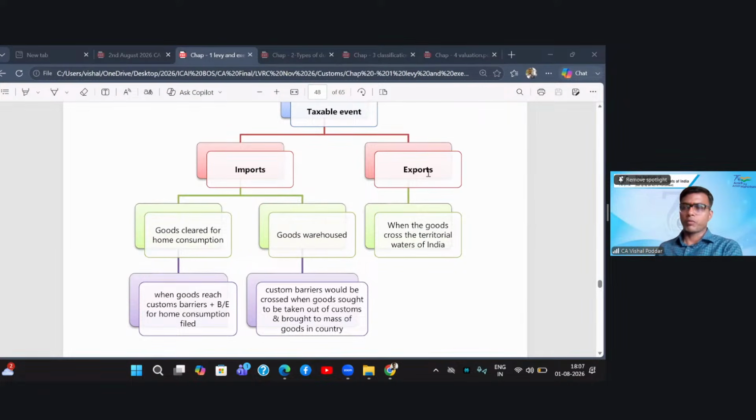Now, when it comes to import, which is the major taxing element in the customs law, an interesting practical issue arose. Import is defined to mean bringing into India from a place outside. And when you see the definition of India, which you study in customs law, in your GST law and other laws, India is defined to mean not only the land portion of India, but also the 12 nautical miles into the sea, which is our territorial boundary or territorial waters. Plus, India extends into the air, which is the airspace of India.